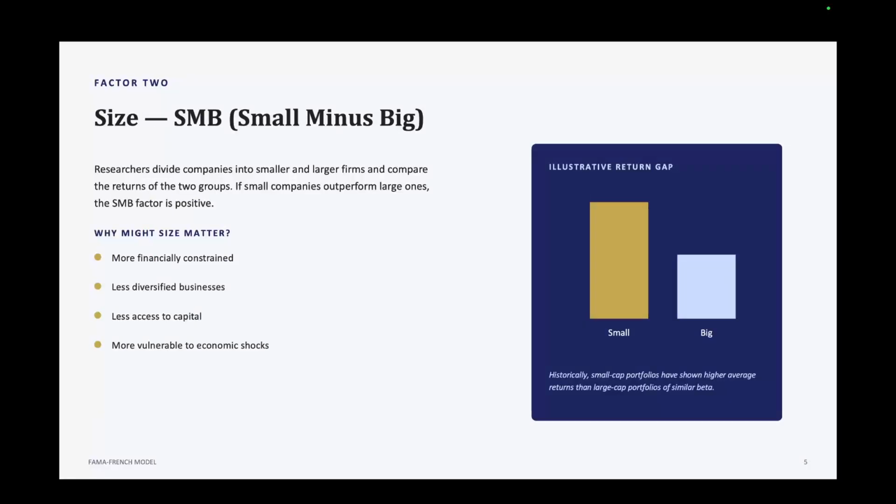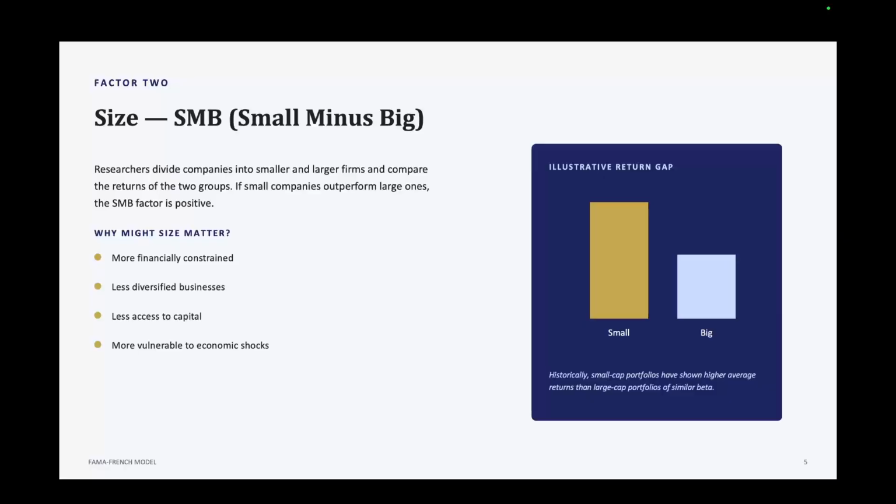So the first additional factor is size. This is usually represented by something called the SMB, the small minus big. The idea is very straightforward. Researchers divide companies into smaller and larger firms, and then they compare the returns of the two groups. If small companies outperform large companies, the SMB factor is positive. But why might size really matter?